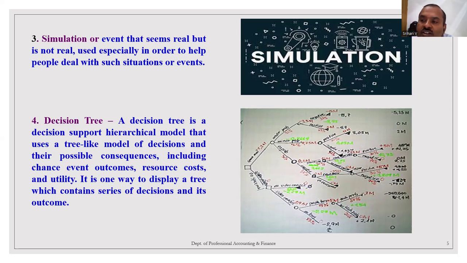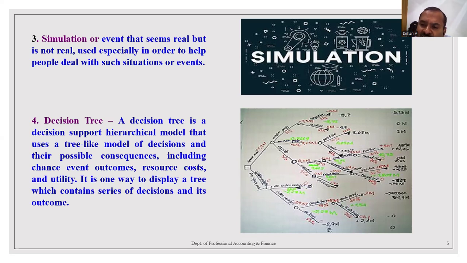Then decision tree. Decision tree is one of the oldest methods under capital budgeting, where the financial manager will be using the decision tree in evaluating the project based on the different decisions that he or she is going to take in coming years. If the decision earns profits, then the project will be selected. If the decision is going to suffer a loss, then the project will be rejected. This is called decision tree.